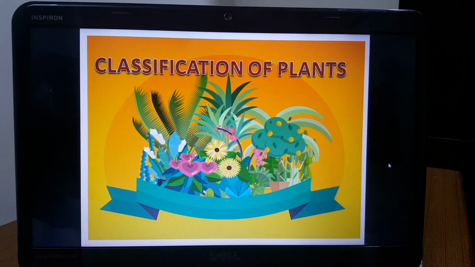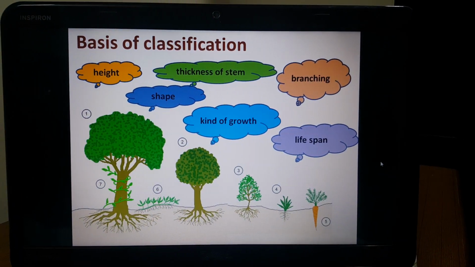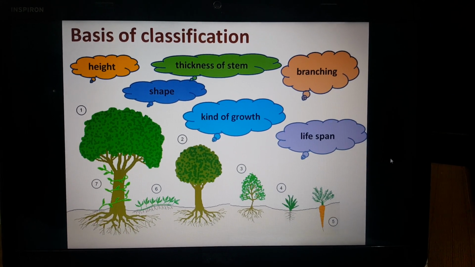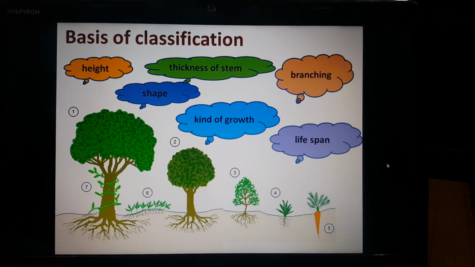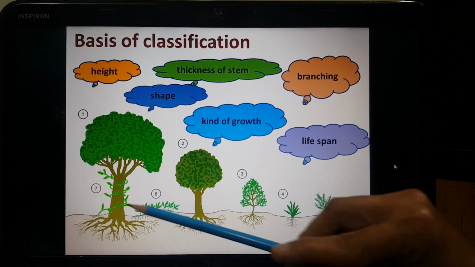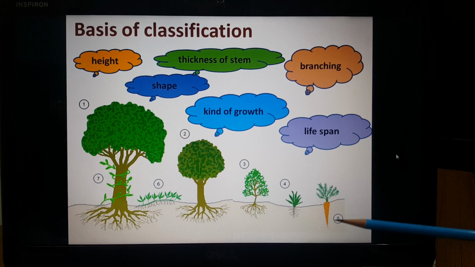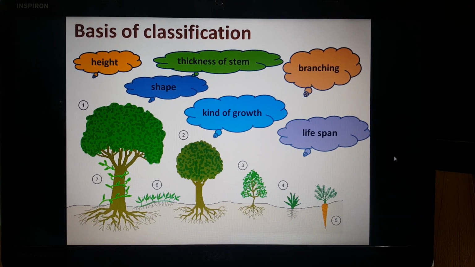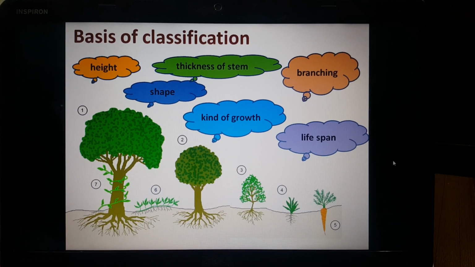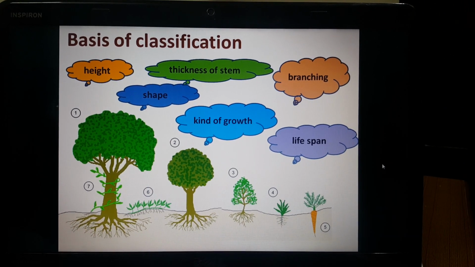Classification of plants. So we are classifying plants on the basis of their height, their thickness of the stem, branching, shape, kind of growth and their lifespan. So height, here you can see there are some small plants, some are very big. Then thickness of the stem, it has a thick stem over here, little bit thin, still thinner. Branching pattern, each of these plants have different kind of branching pattern. The shape of the plant and the kind of growth, how long they grow, what time do they take to grow, and their lifespan, that is the number of years they live.